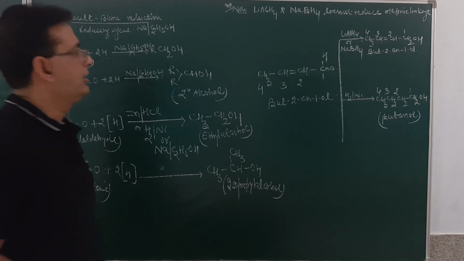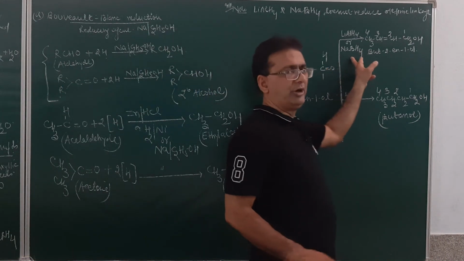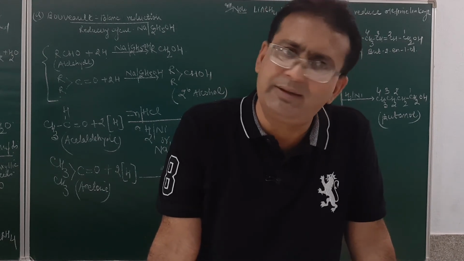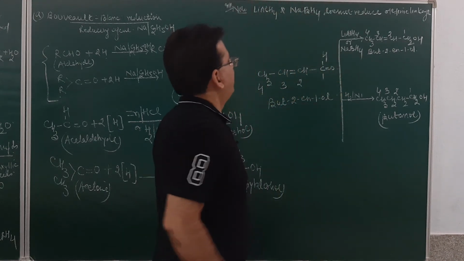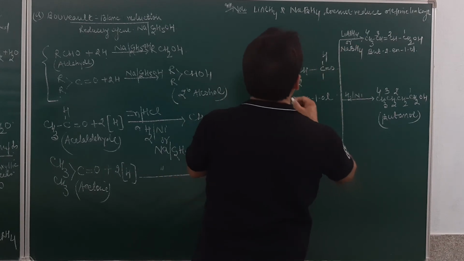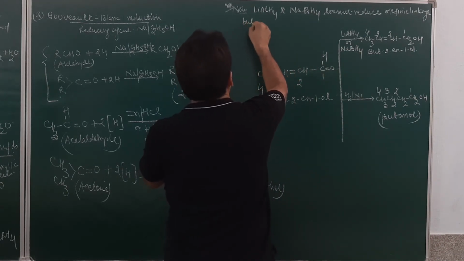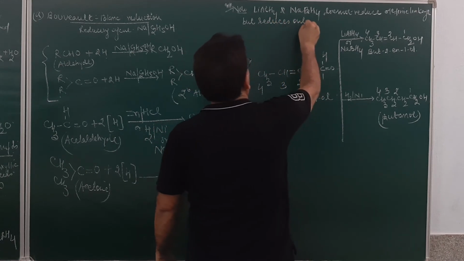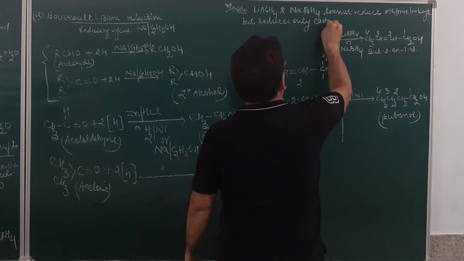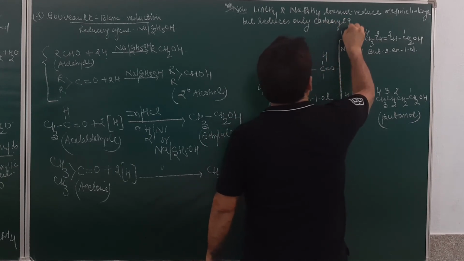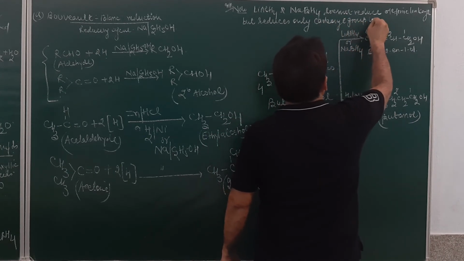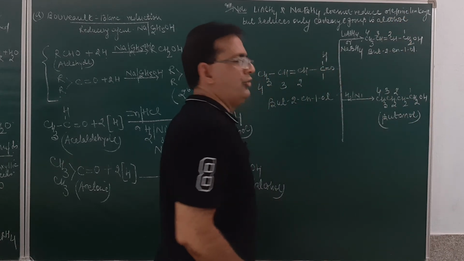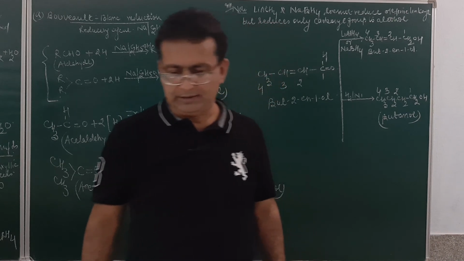Am I clear? So lithium aluminum hydride and sodium borohydride reduce the carbonyl compound into alcohol, but have no effect on the double bond. They do not reduce the olefinic linkage, but reduce only the carbonyl group to alcohol. However, other reducing agents may also reduce the olefinic linkage.